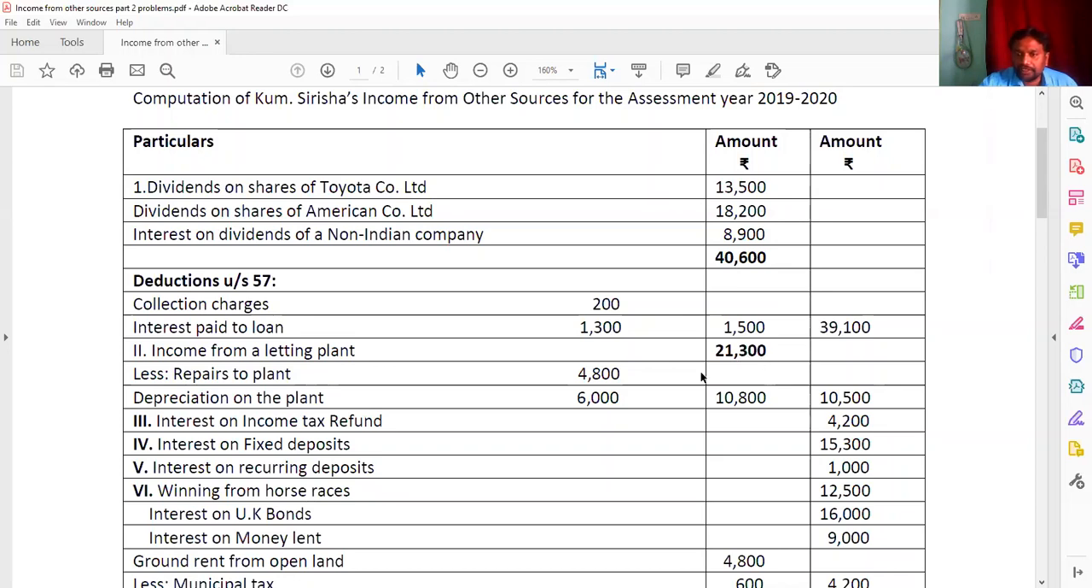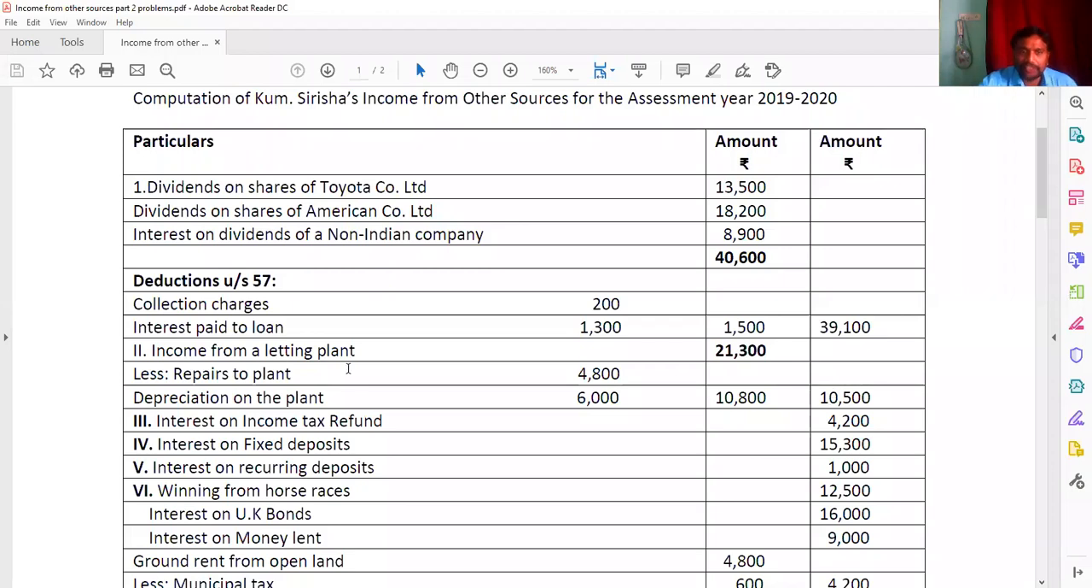How much he received by letting means he has given it on rent to someone. This plant is given to someone. So by letting, he got an income of 21,300. And he has repairs of plant expenditures. These expenditures he can claim for deduction, so that is 4,800, and depreciation of plant is 6,000. 4,800 plus 6,000 total becomes here 10,800. From the 21,300, you have to deduct this 10,800. Then you have to write in the outer column the taxable amount, 10,500. Net income you have to write.